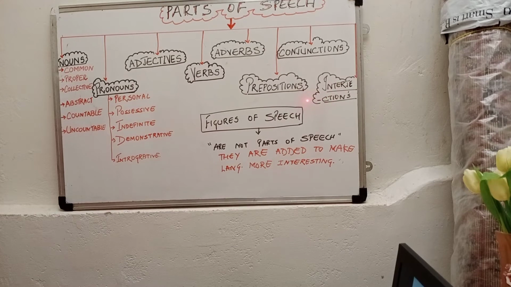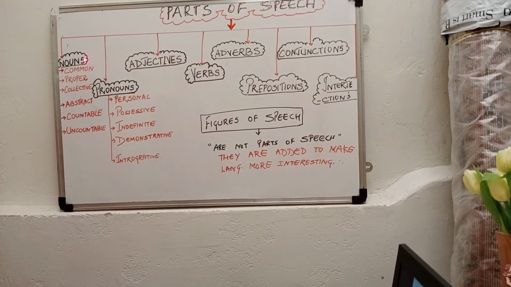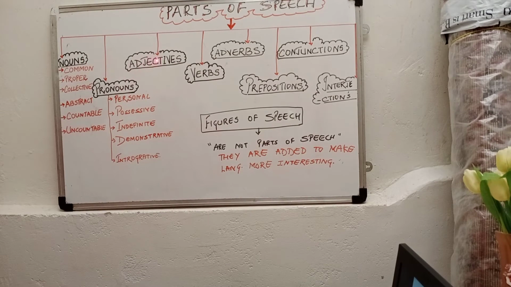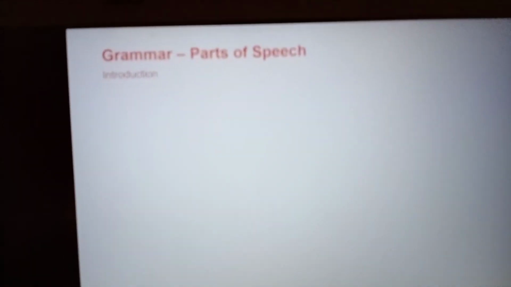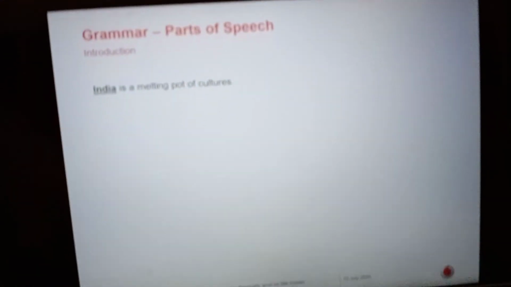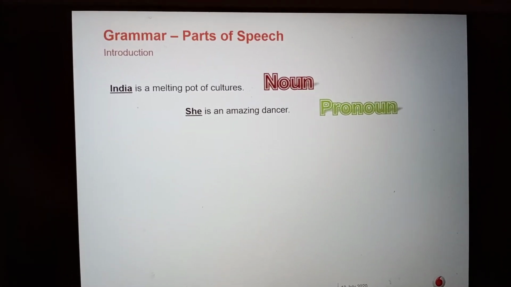You have been doing these right from class 1. These are the building blocks of English language, without which language cannot be made.